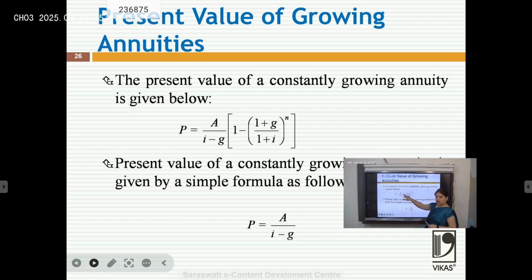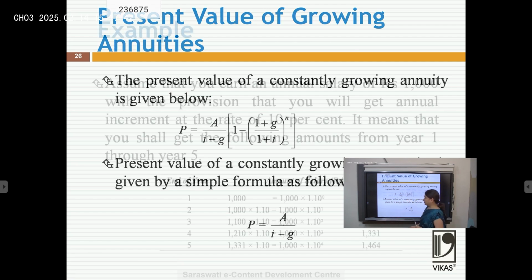Present value is A upon I minus G, where G is the growth rate. Or A upon I minus G into 1 minus (1 plus G upon 1 plus I) to the power n, if we are given the time period. If this is a perpetuity, then we will do it with the simple formula. There we divide the annuity by I, here we minus the growth rate, because the growth rate decreases the amount of discounting. We will do it with an example so that it is more clear.